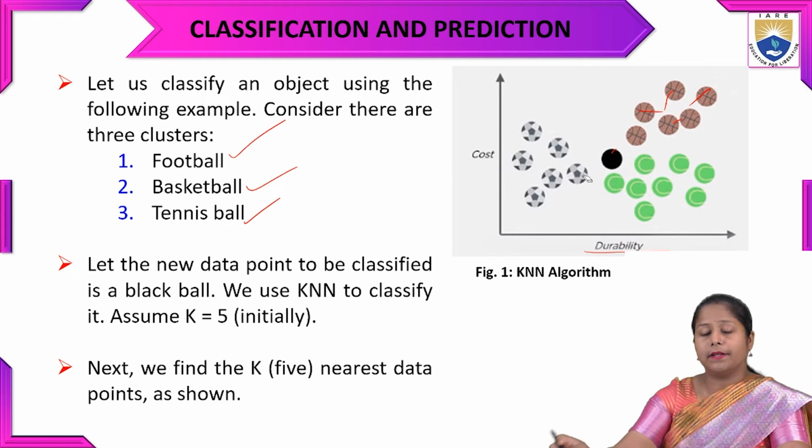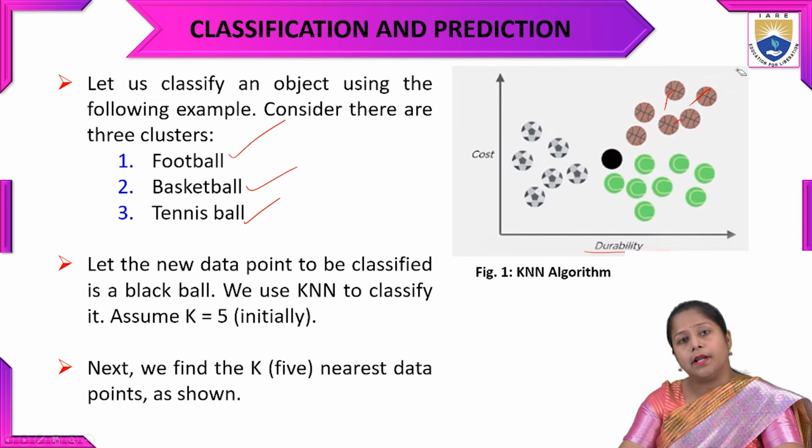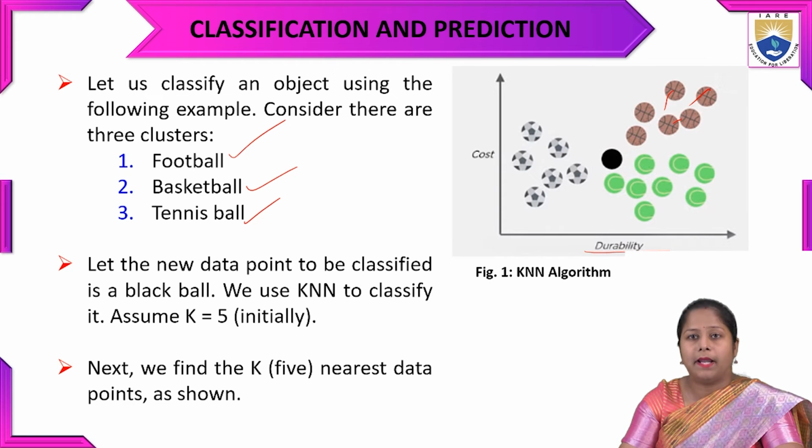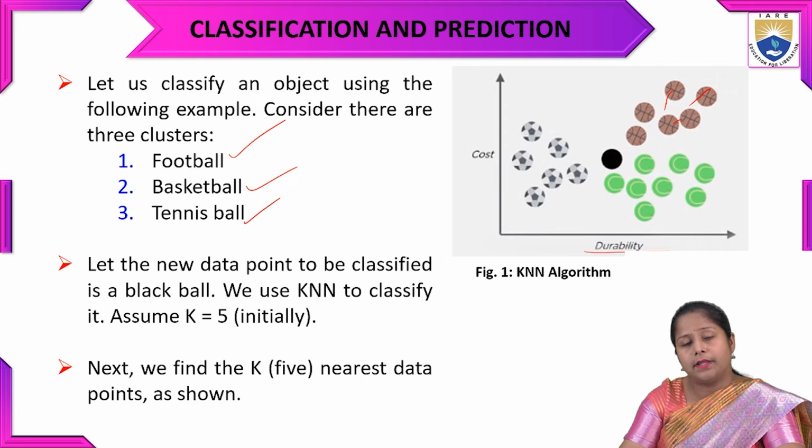Here, there is a black point, which is new data. We have to classify it as a black ball. Suppose k is 5; we are going to use KNN to classify it. Next, we have to find the nearest data points.